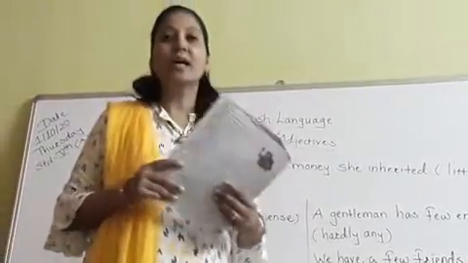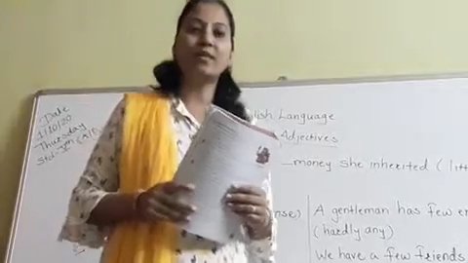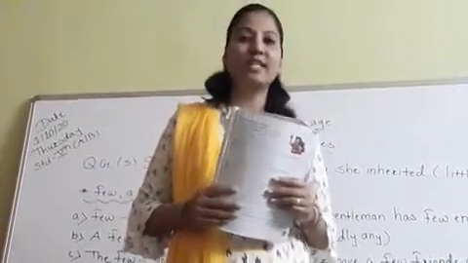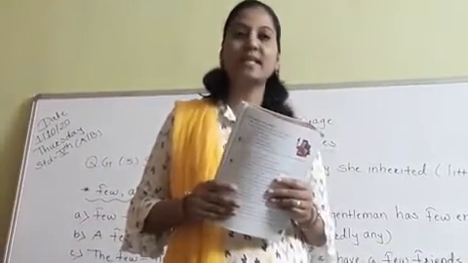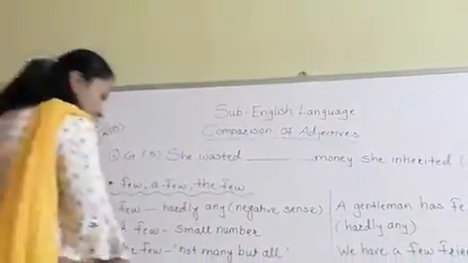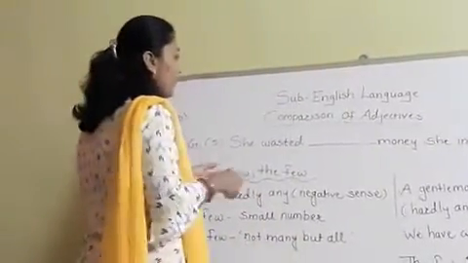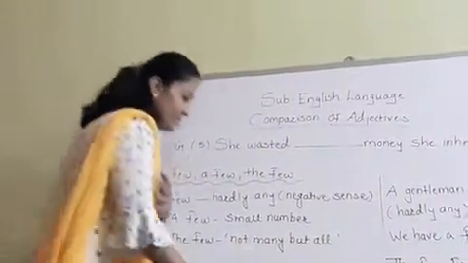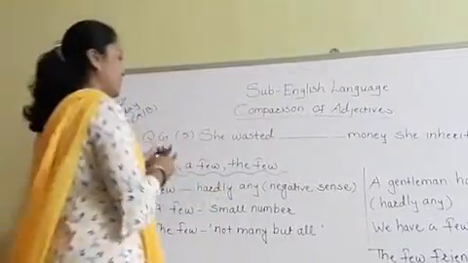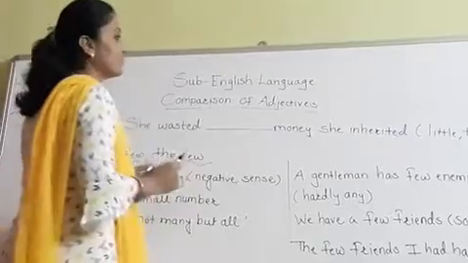number G. In that question number G, sentence number 5, I just want to make correction in that sentence. The sentence is like this. She wasted dash money she inherited.